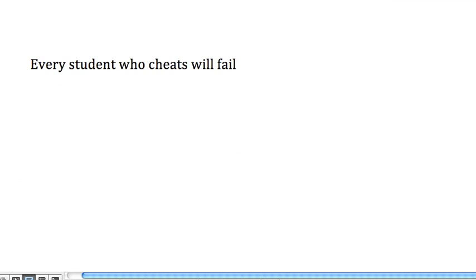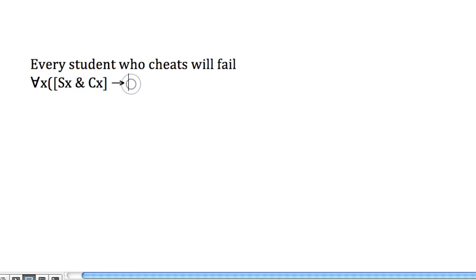Every student who cheats will fail. Now we're talking about a complex subject. So give that a try. Every student who cheats will fail. How do we do that? Well, it's like a universal affirmative, but we got to be a little bit more careful. It's about students who cheat. What's a student who cheats? It's something that's a student and cheats. So we had to specify the subject with a compound expression.